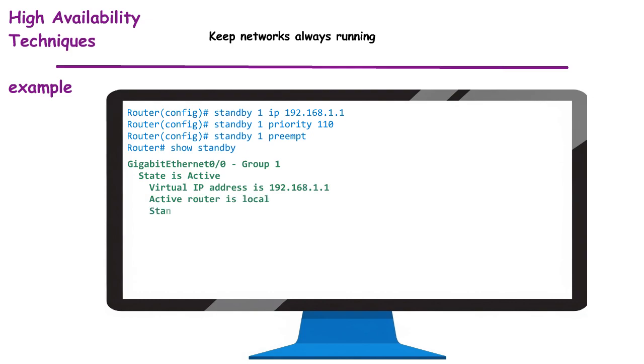The show standby command confirms the interface state, active router, standby router, and configuration details. This output shows that if the primary router fails, another router takes over immediately, maintaining network continuity. The key takeaway is that FHRP ensures uninterrupted communication by providing seamless gateway redundancy. In conclusion, applying redundancy, FHRP, and preemption strategies ensures enterprise networks remain resilient and reliable under unexpected failures.